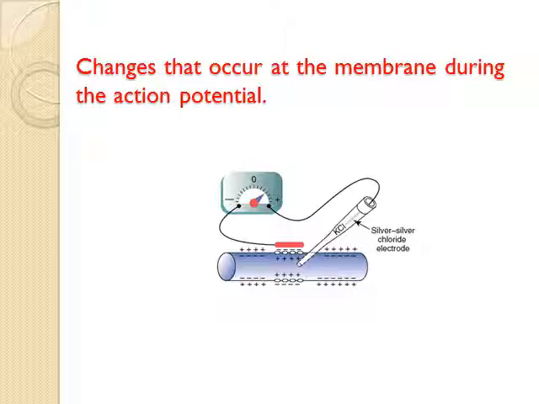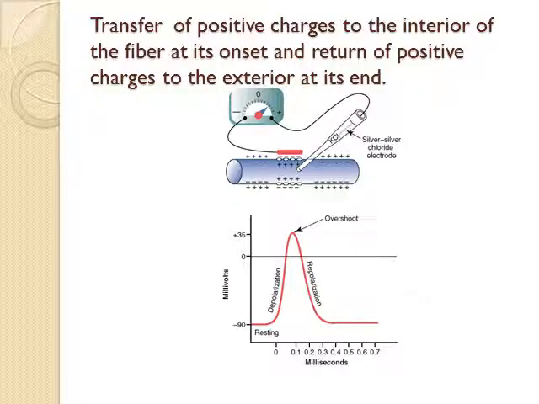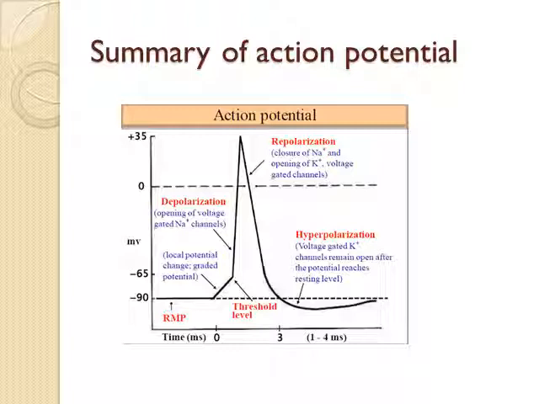Here you can see the changes that occur at the membrane during the action potential: the transfer of positive charges to the interior of the fiber at its onset and the return of positive charges to the exterior at its end. This is a summary of action potential. Depolarization occurs due to opening of sodium channels, and repolarization occurs due to closure of sodium channels and opening of potassium channels.